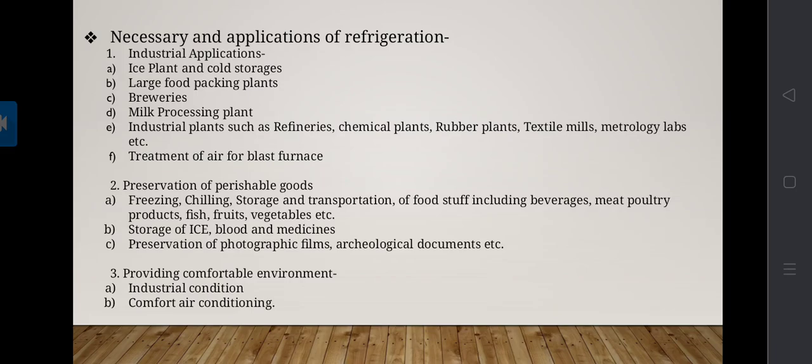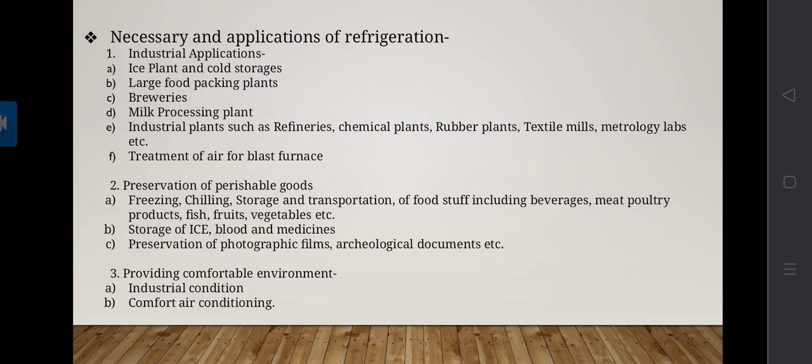Now we see the necessity and applications of the refrigeration system. Mechanical refrigeration serves human beings throughout their life. It has many applications in manufacturing of ice, preservation of food, and air conditioning and refrigeration.